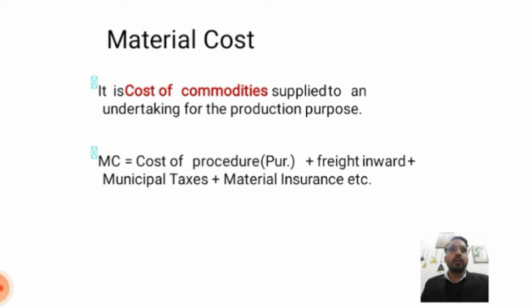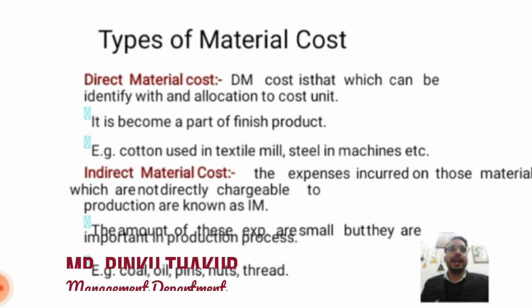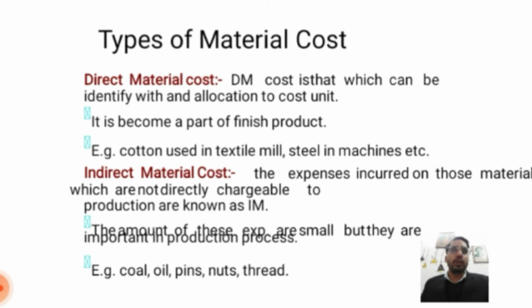Material cost is the cost of commodity supplied to an undertaking for production purposes. Material cost is equal to cost of production plus freight inward plus municipal taxation plus material insurance, etc. Types of material cost: direct material cost. Direct material cost is that which can be identified with the collection and allocation of the cost unit. It becomes a part of finished goods, for example, cotton used in textile mills, steel in machinery, etc.